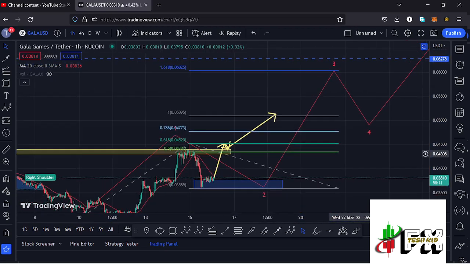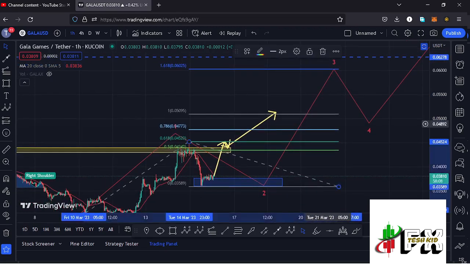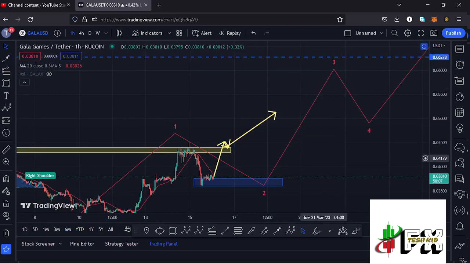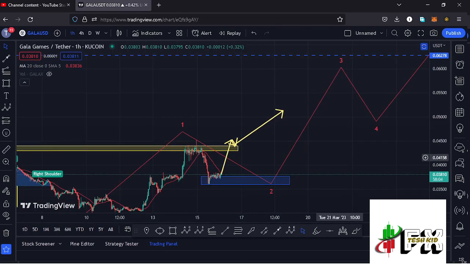So that is what I'm expecting here on the short-term scenarios. There are high chances that we have now bottomed out in the formation of this wave 2, and in case we start showing some impulsive move here on the Gala Games chart, then that will be the start of that wave 3 to the upper side. And the next key area of resistance that I'll be watching is the area at around the $0.0435 mark, because a break above that could trigger even higher prices.